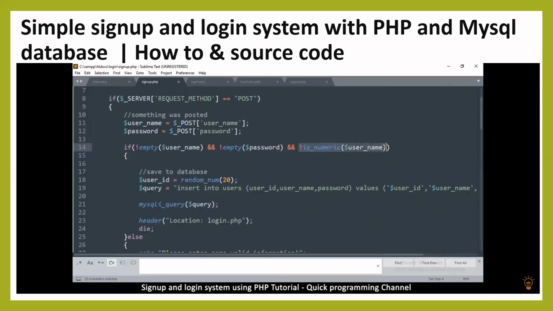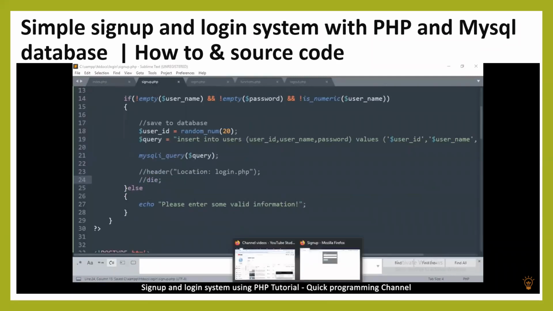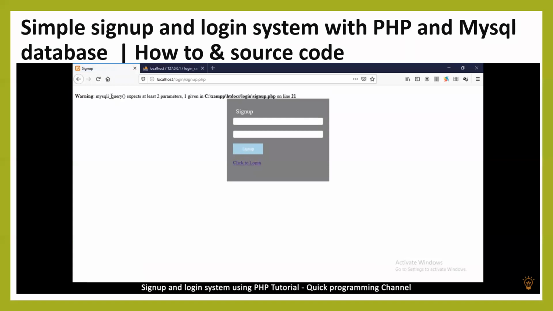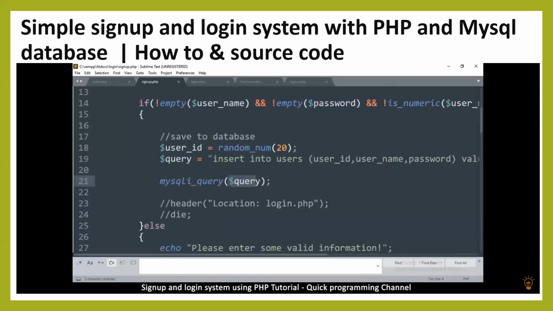What could be wrong? Not is numeric username, so possibly here. So what I will do is remove the header so that if there are any errors, we will see them without being redirected. So 1, 2, 3, 4, and there we go. Query expects at least 2 parameters on line 21. So let me go back here. So line 21 here. What I forgot is to give the connection. So I need to give a connection. So I'll say con like that, and we are good to go.